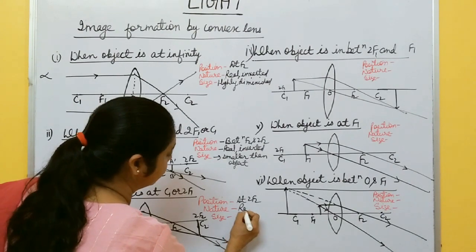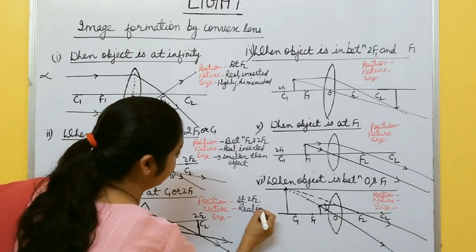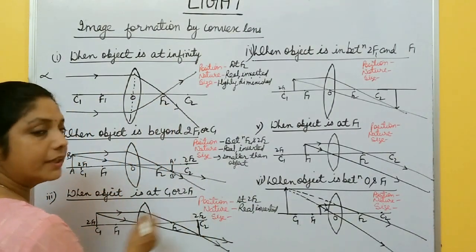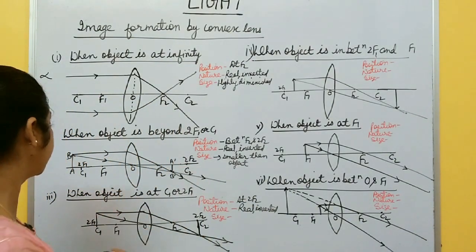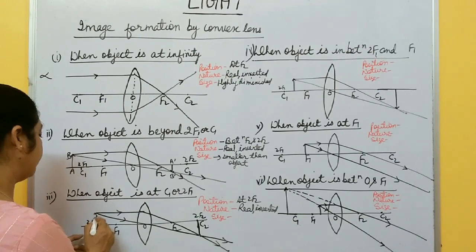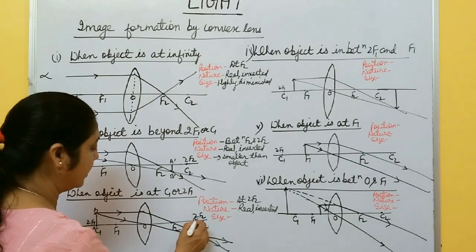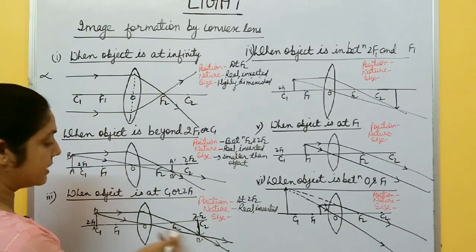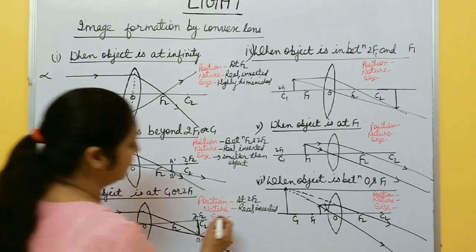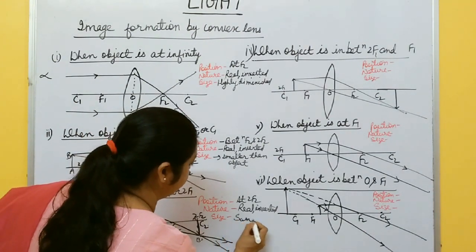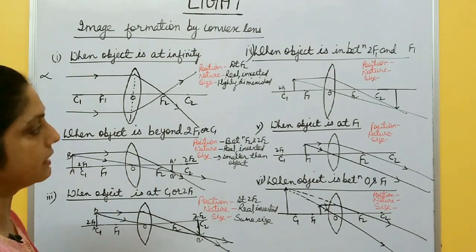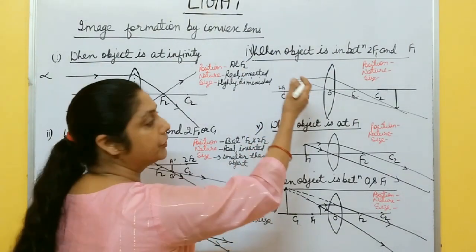And what is the nature? Again, real and rays actually meet, and real image is always inverted, right? What is the size of the image in this case? Here, the size of object is this one, A, B is the object, and here A dash, B dash is the image. Size is same as that of the object, same size, right? As that of the object. This is third case.